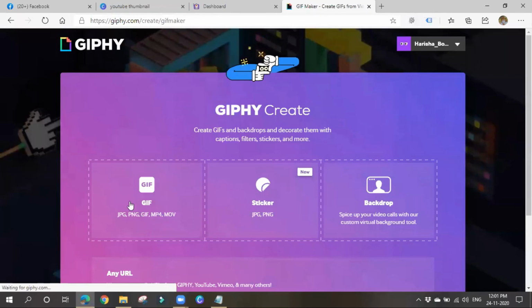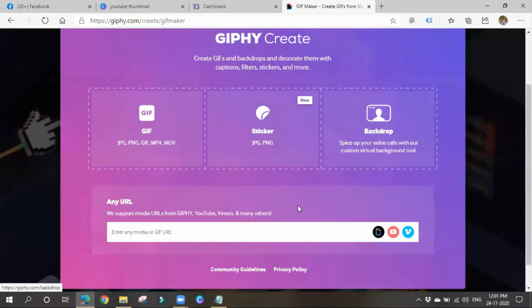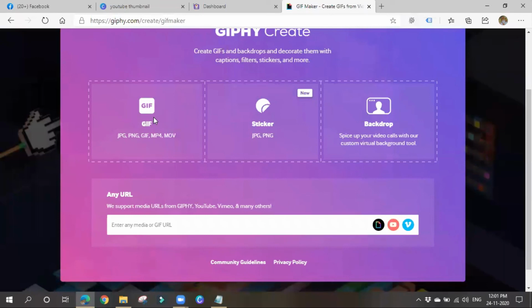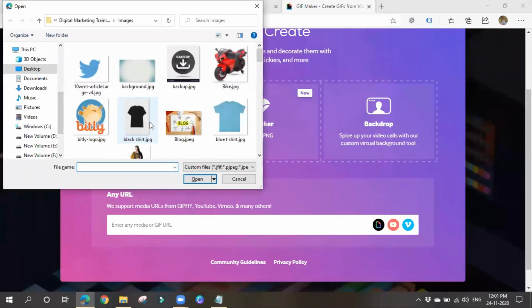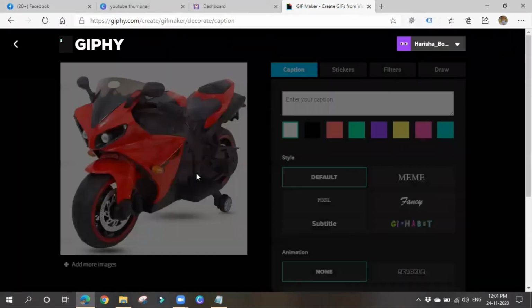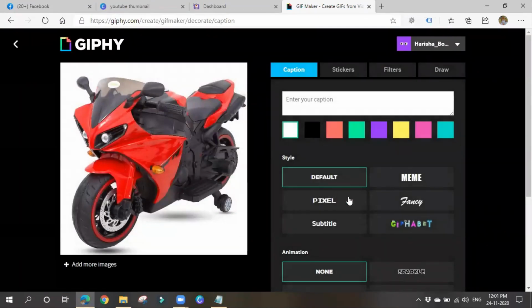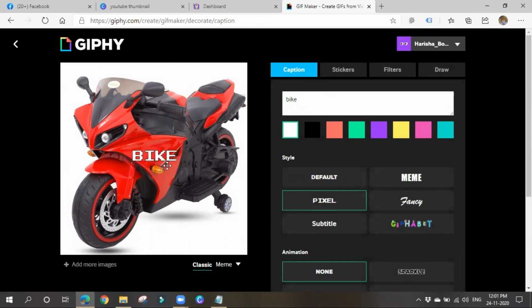So GIF, sticker, backdrop. You have to upload some picture and all like this. So you can make some changes. You can add some text, guys, a caption like bike something. I'm adding some text. You can make it like a pixel.